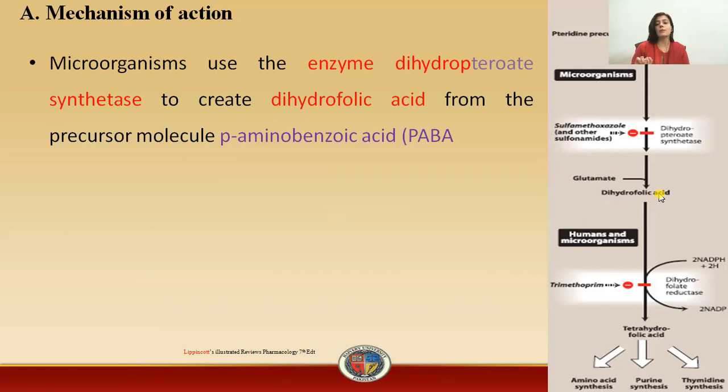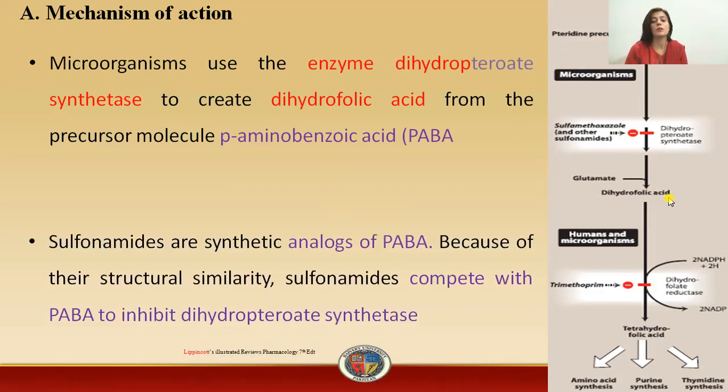Now, what these sulfonamides will do is actually inhibit this synthetase in the microorganisms or in the bacteria. Hence, there will be no formation of dihydrofolic acid. Now, how will they do this? You know that for the synthesis of dihydrofolic acid, there is a necessity of the presence of PABA. These sulfonamides are actually the structural analogues of PABA, that is para-aminobenzoic acid.